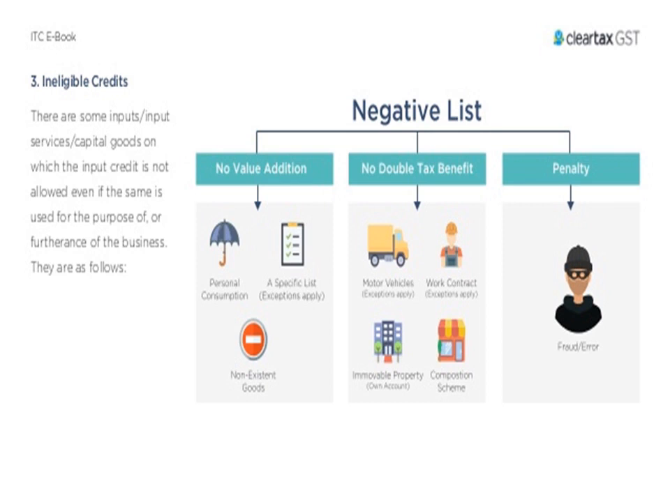Now the ineligible credit, that is the negative list: no value addition will be there, no double tax benefit will be there, and there will be no penalty. There are some input services and input capital goods on which the input credit is not allowed, even if the same is used for the purpose of business. So there is no value addition, like for personal consumption, or for motor vehicles, or for contractors and all. If you are taking this into consideration, it won't be applicable to each and every good.